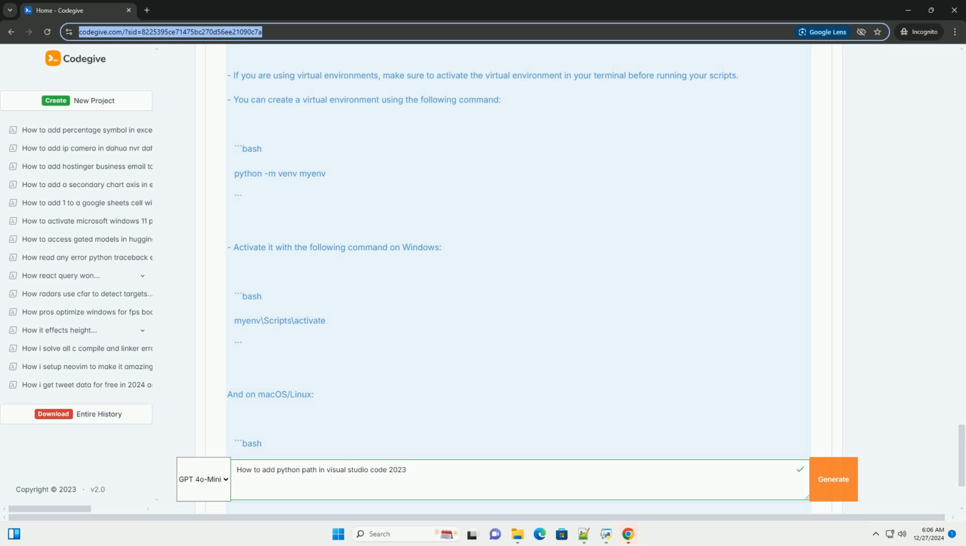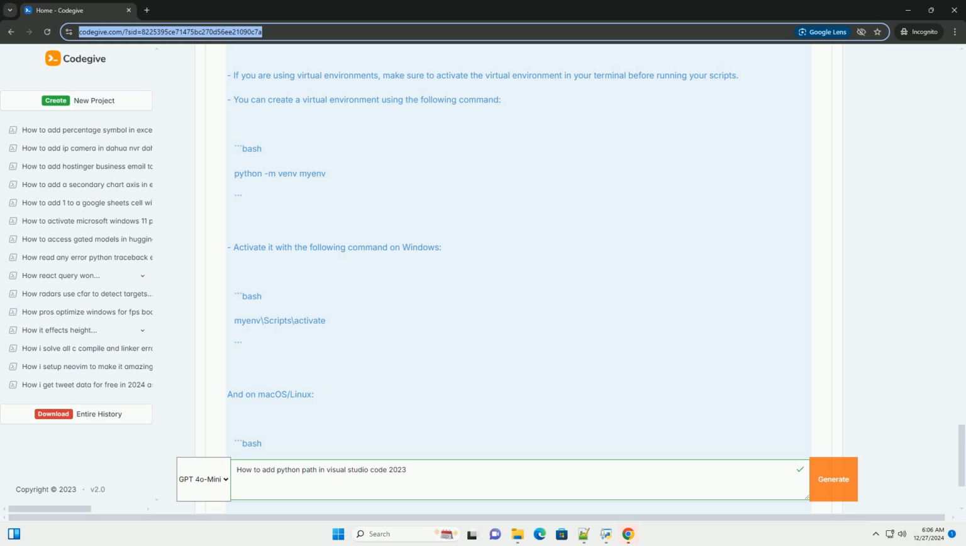Step 8. Running your Python code. 1. To run your example.py file, you can use the terminal. Open the terminal, Ctrl+, and run. Alternatively, you can run the script directly in VS Code by right-clicking in the editor and selecting Run Python File in Terminal. Step 9. Verify configuration. After running your script, you should see the output in the terminal.